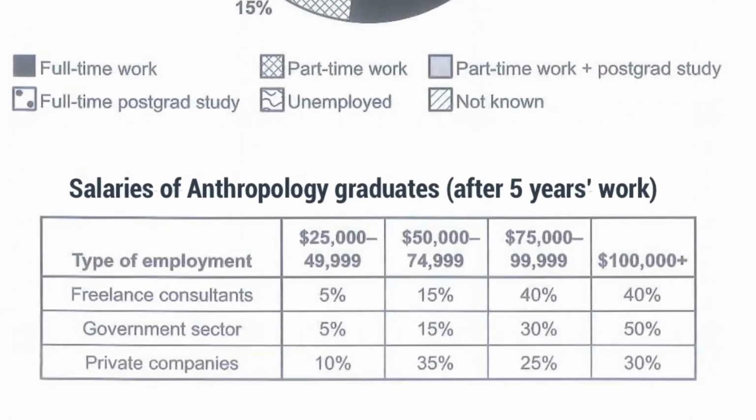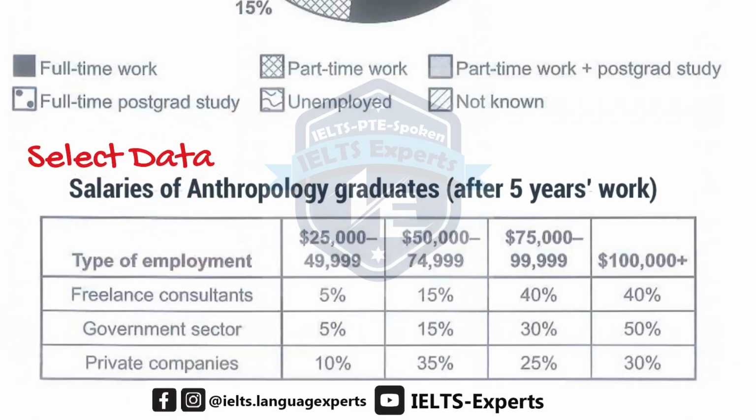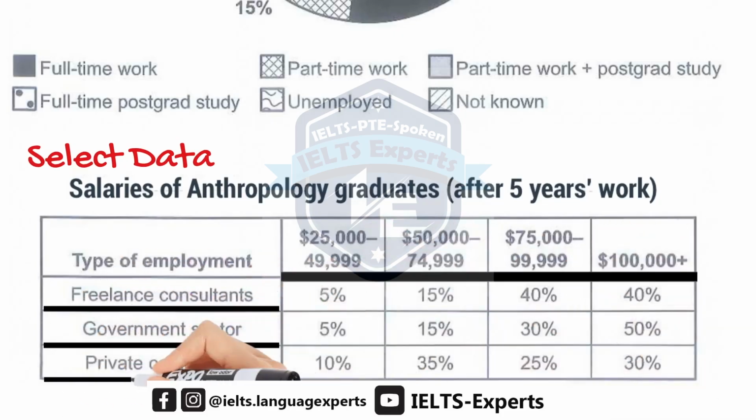Now the table. This table has a lot of data. The key to avoiding writing too many words is to select those that are important to report and ignore those that are unimportant. Think about it. What is this table trying to tell us? It compares the salaries of the graduates in 3 different sectors. Perhaps it's trying to make a point of which sectors pay well and which sectors don't.